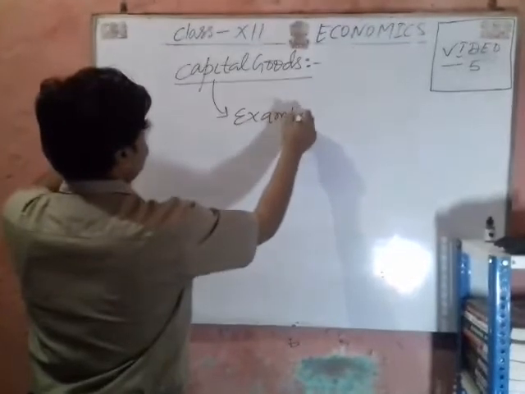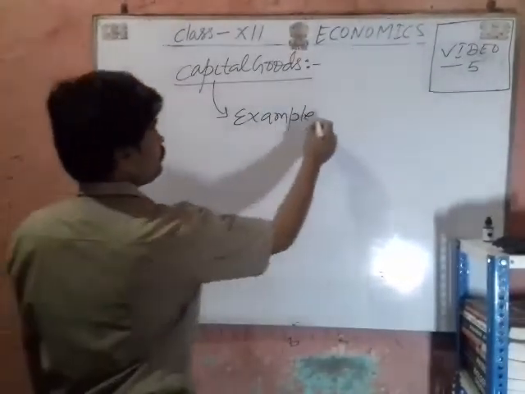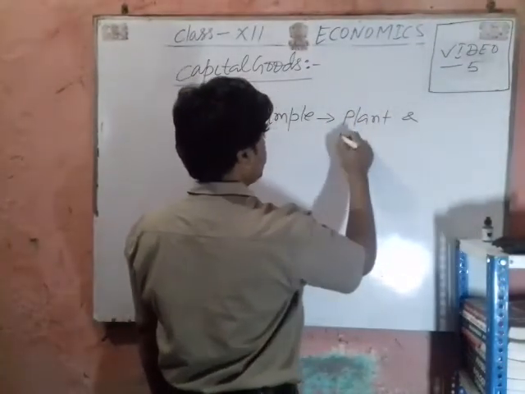In this way, we said that example of capital good: plant and machinery.